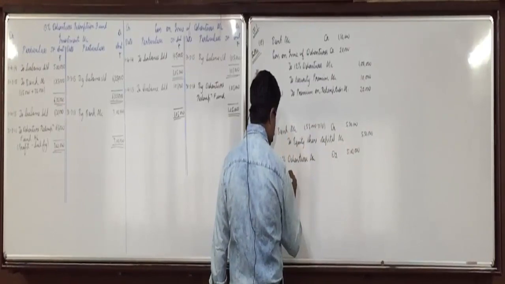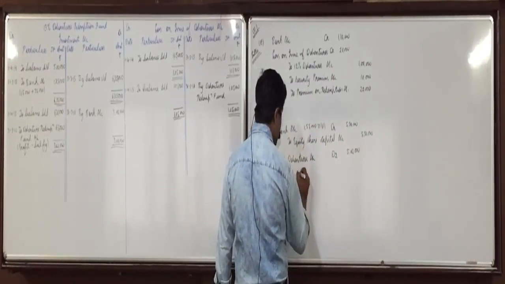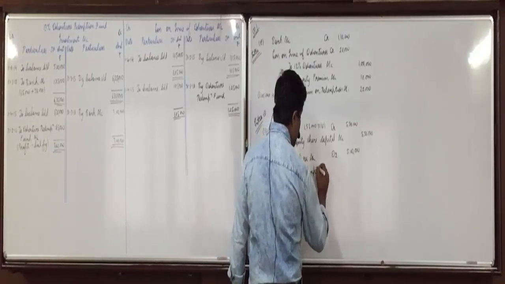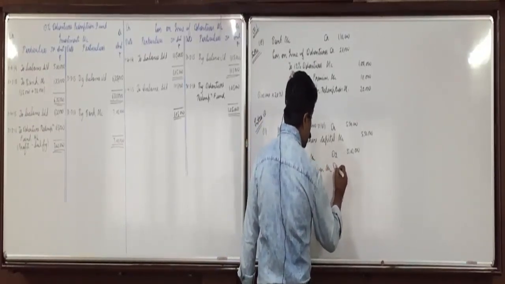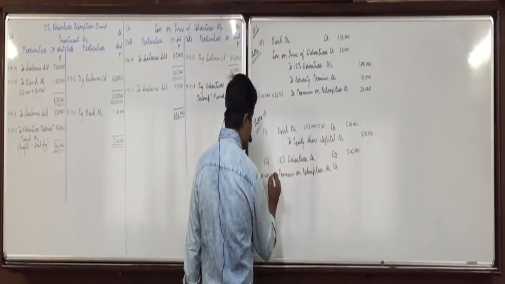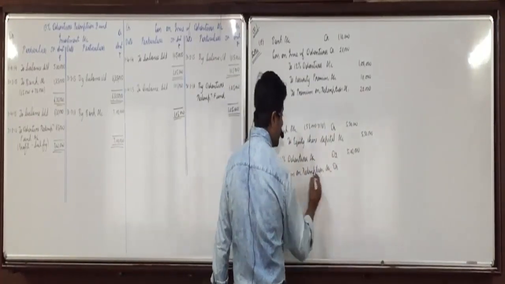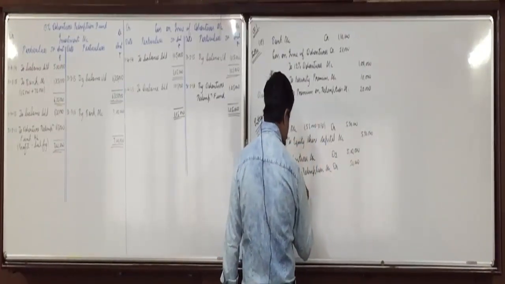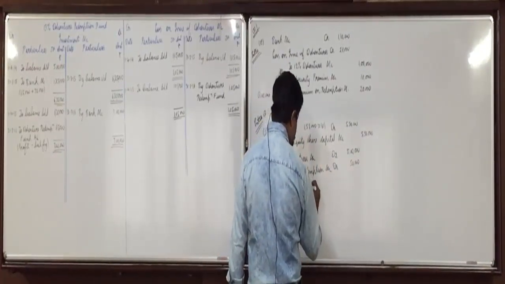Premium on redemption account debit 50,000, 10% premium. So 5 lakhs, 10% is 50,000, to debenture holders account 5,50,000.